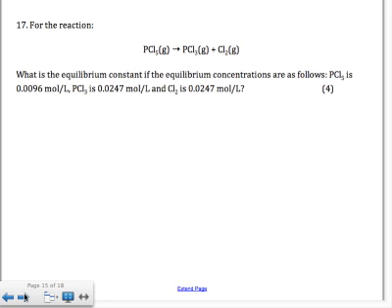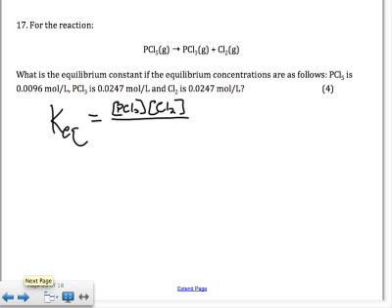For this reaction, what is the equilibrium constant if the equilibrium concentrations are as follows? And we get the concentrations, the numbers there. So first, we need to set up the equilibrium expression. So KEQ, which is what we're going to be trying to find, is equal to the products go on the top. So the concentration of PCl3 times the concentration of Cl2.